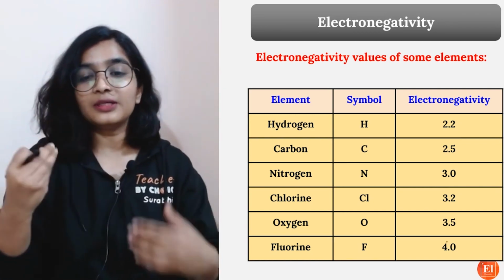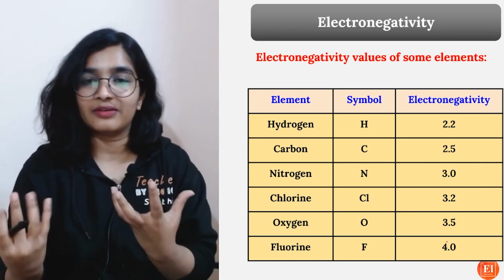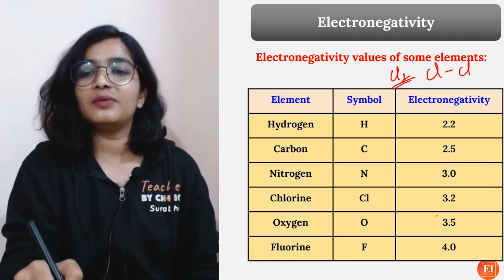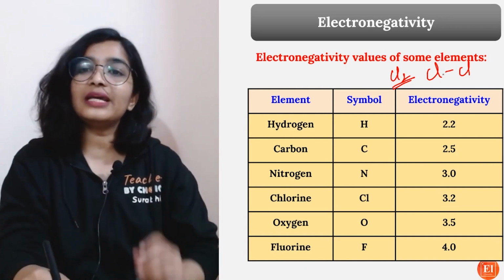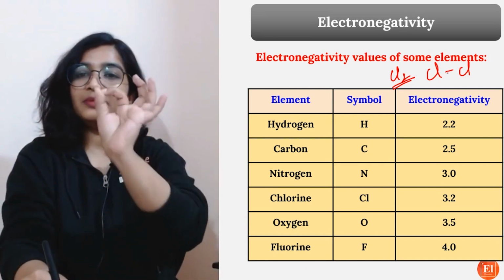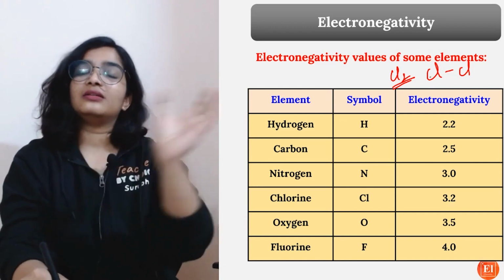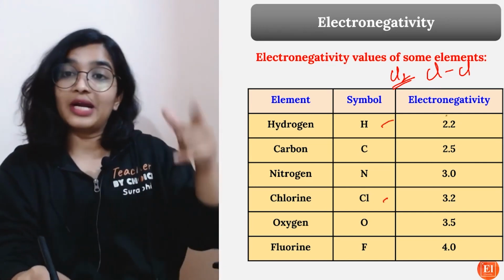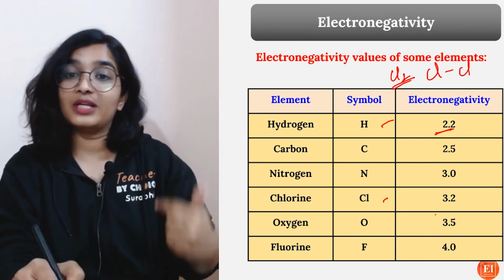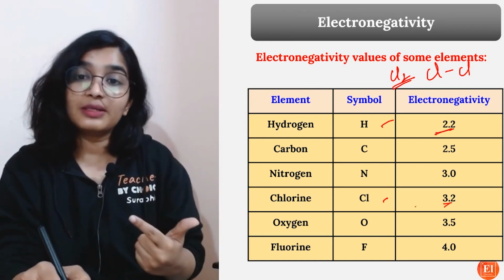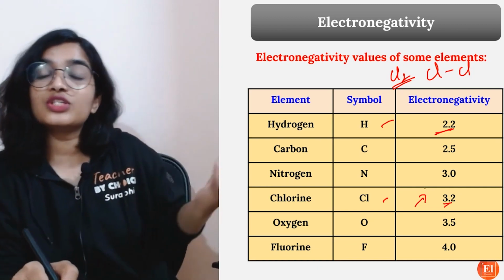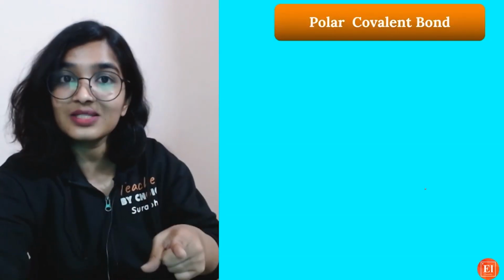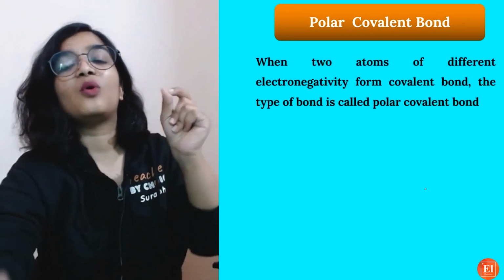So if you have a difference in the electronegativity, when we are talking about Cl2, the electronegativity of Cl is the same, so the shared pair of electrons will be between the 2 atoms. But when you have hydrogen and chlorine, the electronegativity of hydrogen is 2.2, whereas chlorine is 3.2. So chlorine is more electronegative, and it just pulls the shared pair of electrons towards itself, and that is when a polar covalent bond is formed.